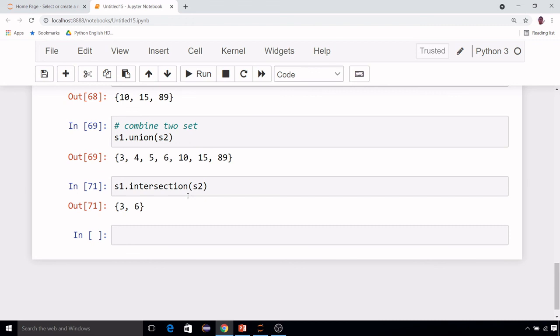Okay, so this is what a set is, where unique elements are there and it is unordered. We can't go for any indexing or slicing in a set. We can use our set like a mathematical set, and the difference, intersection, union, all these functions can be used. So this is all about the different data structures of Python, like list, tuple, dictionary and set. In some future videos we are going to do some more programs on all these 4 data structures, so that you can get a clearer idea about them, because this is the most important part of Python.